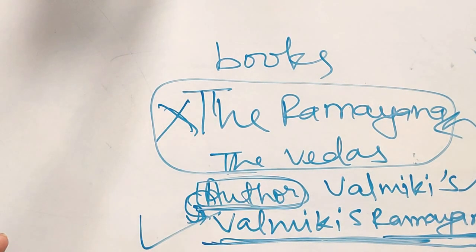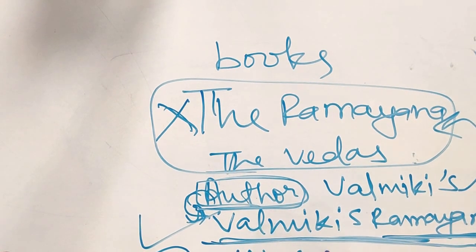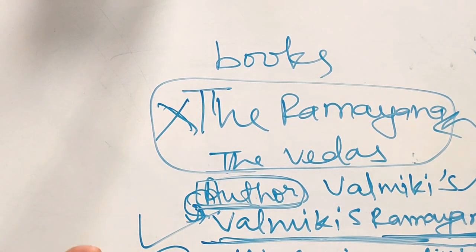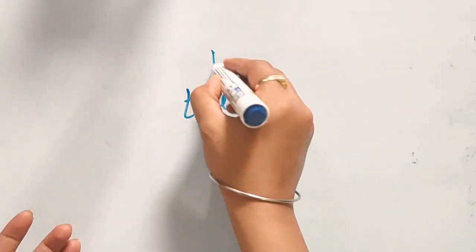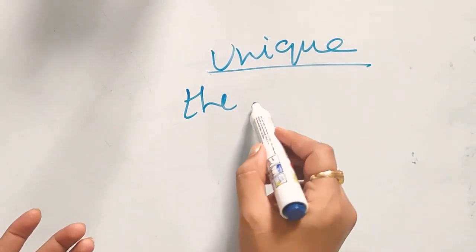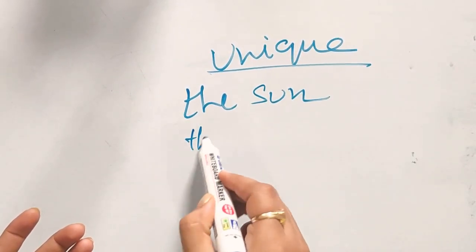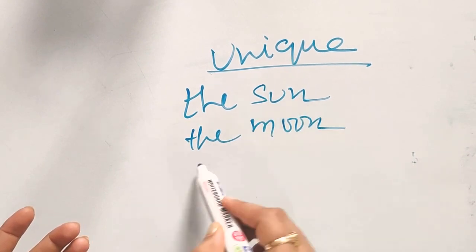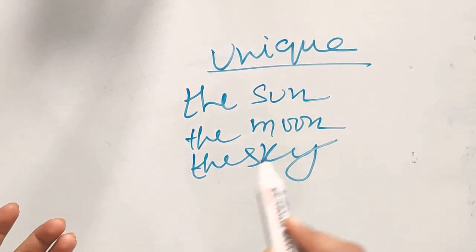And the last one in today's video, the last rule: before the names of unique things of this kind, unique things like the sun, the moon. ठीक है, unique things. So the sun, the moon, the sky. Okay.